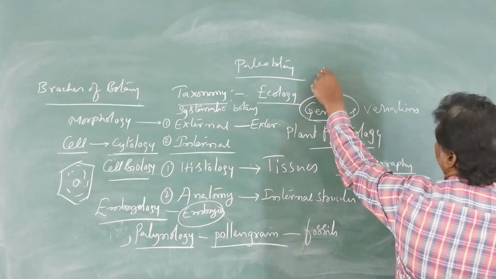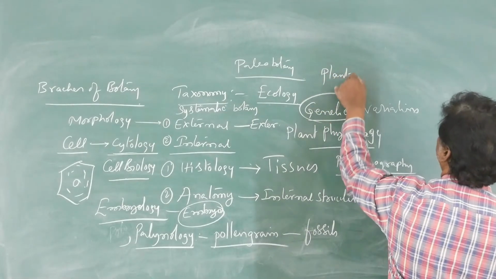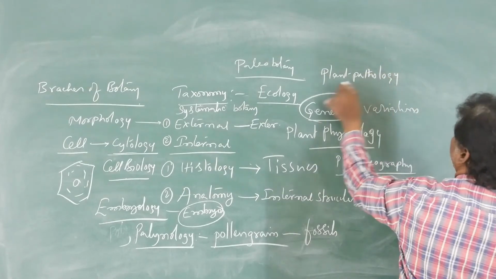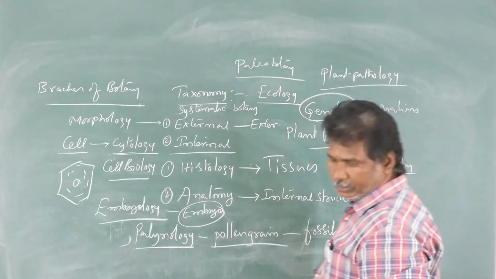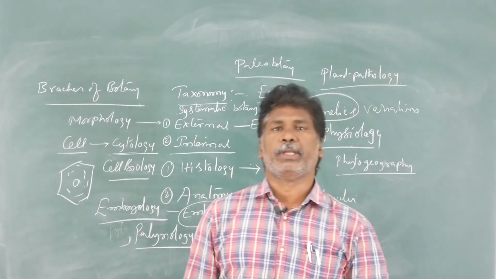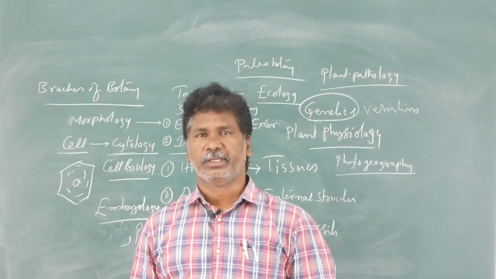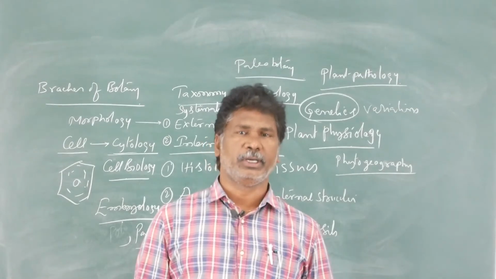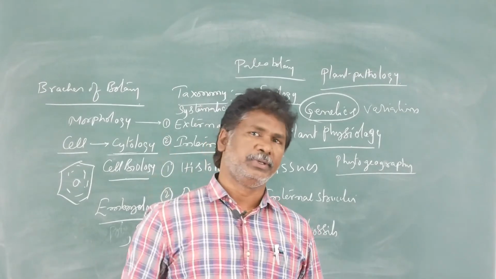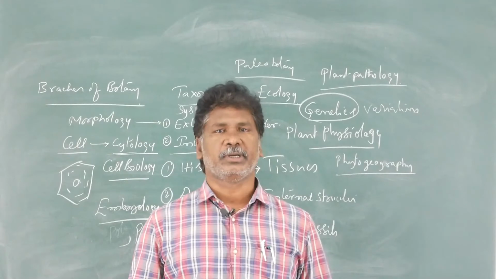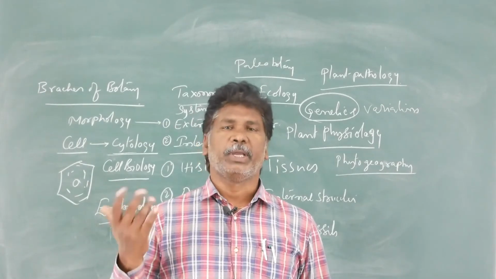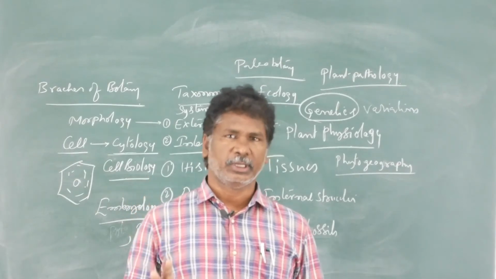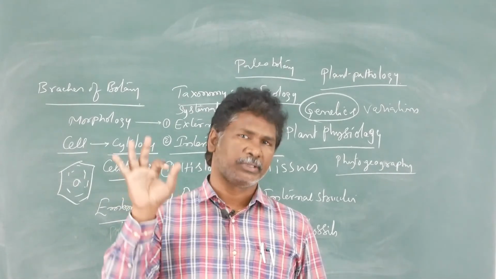Next, pathology, plant pathology. Pathogen means disease causing organism. The study of the various types of diseases in plants is called plant pathology. A pathogen is any disease causing organism, either virus, bacteria, fungus or protozoan.